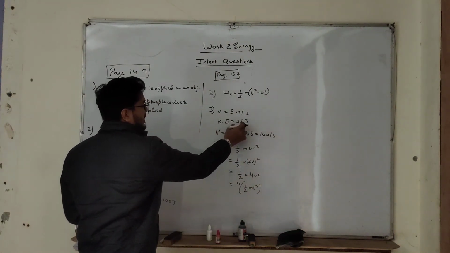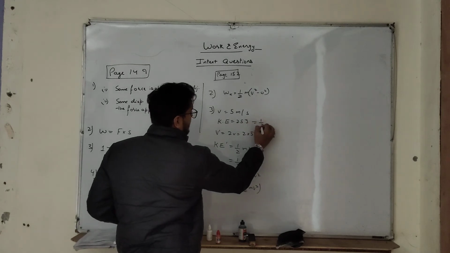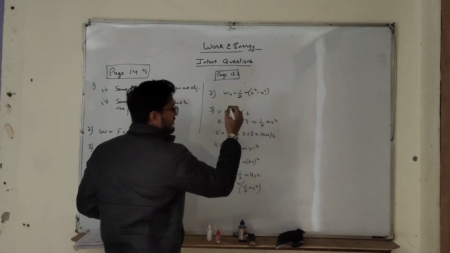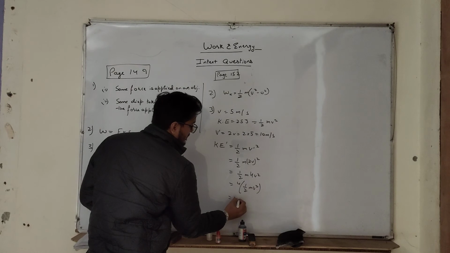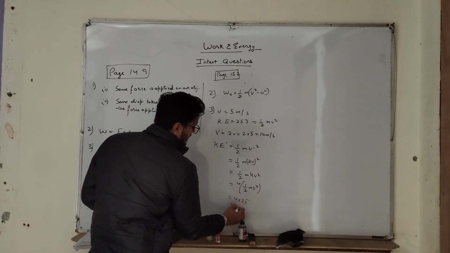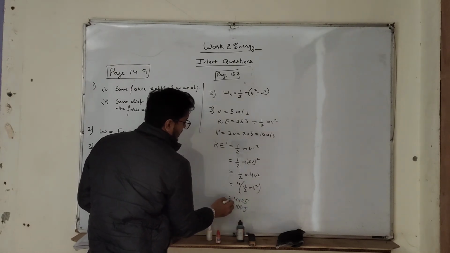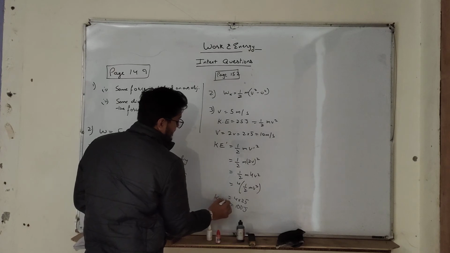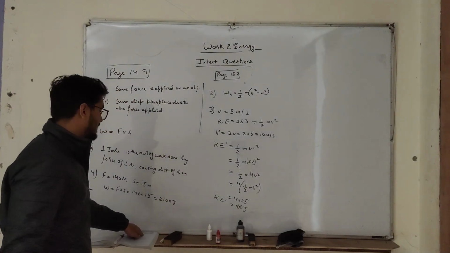So half m v square is 25 joule. Kinetic energy formula is half m v square, which is 25 joule. So 4 multiplied by 25 is 100 joule. So the new kinetic energy when the velocity is doubled will be 100 joule.